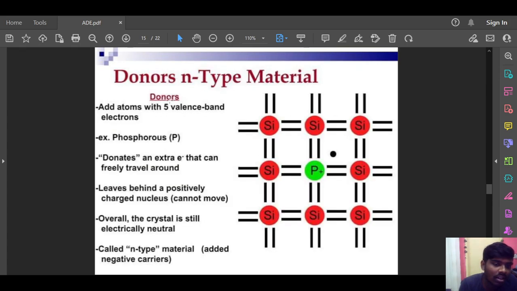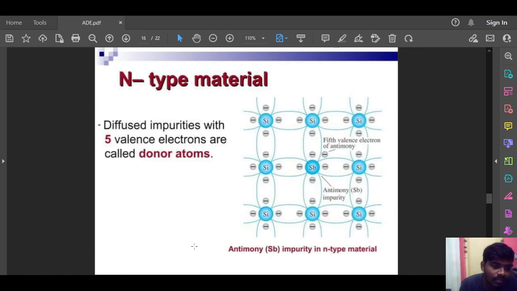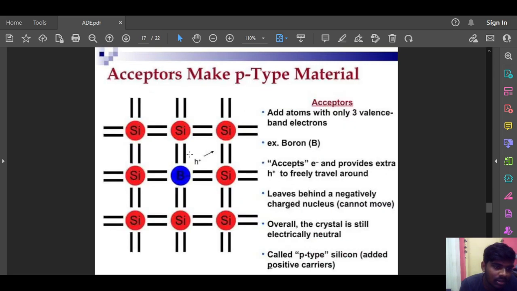Donors make N-type material. Donors add atoms with 5 valence band electrons, for example phosphorus, which donates an extra electron that can freely travel around and leaves behind a positively charged nucleus. Overall, the crystal is still electrically neutral, and it is called N-type material. Diffused impurities with 5 valence electrons are called donor atoms.